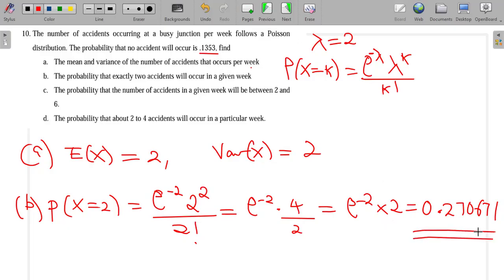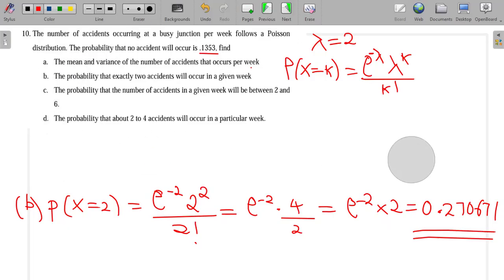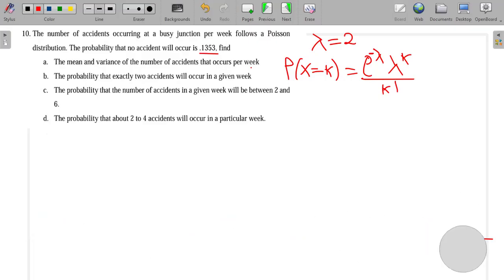Okay, so that's the probability that exactly 2 accidents will occur in a given week. Let's look now at C. For C, they're saying find the probability that the number of accidents in a given week will be between 2 and 6. So that is the probability that X is between 2 and what?